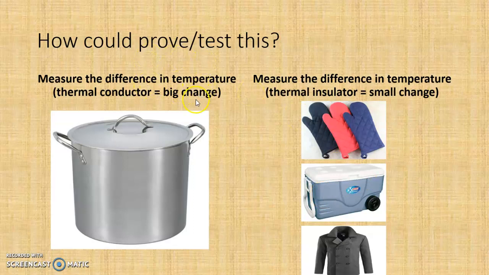If there is a big change in temperature, it's a conductor, meaning the thermal energy flowed out of the water and into the pan. If it was a small change, it means it was a thermal insulator, meaning that the material kept the heat inside.